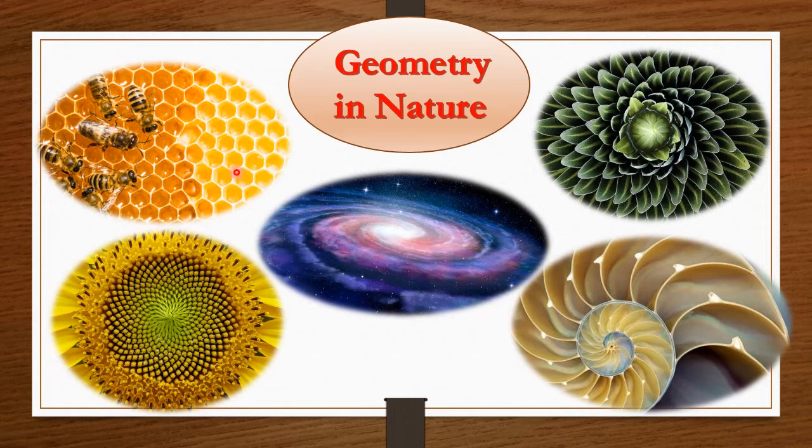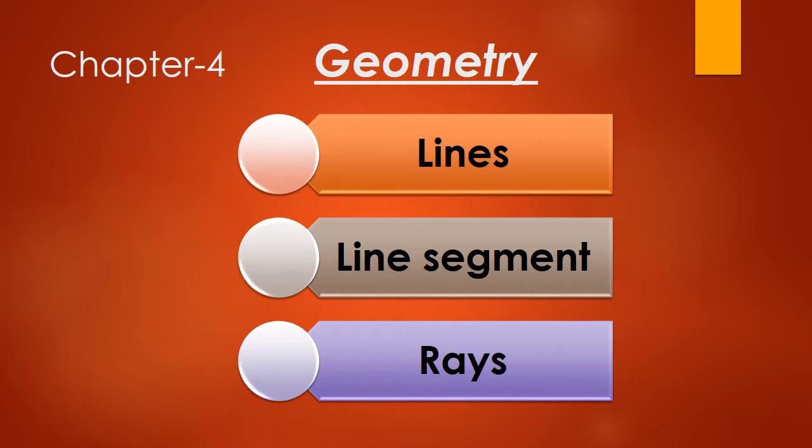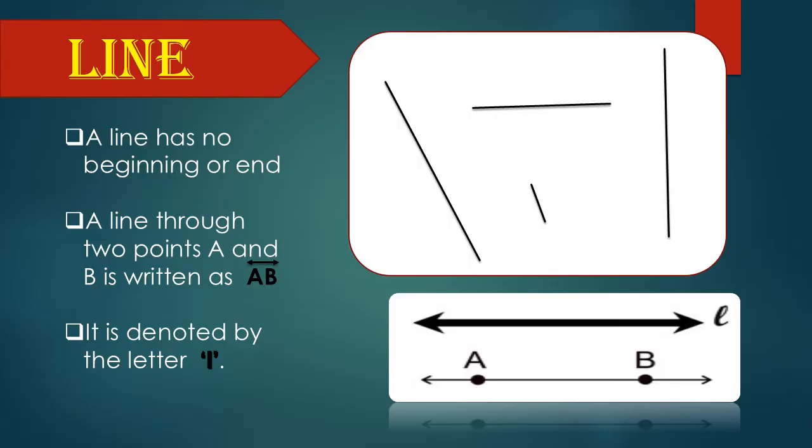Here you can see hexagon shape in honeycomb and spiral shape in galaxy, patterns in flowers and spiral shape in shell, also small curve patterns in the shell. So in this chapter we will learn about the geometrical concepts such as lines, line segment and rays. So we are going to study about lines, line segment and rays. Let's move on to line.